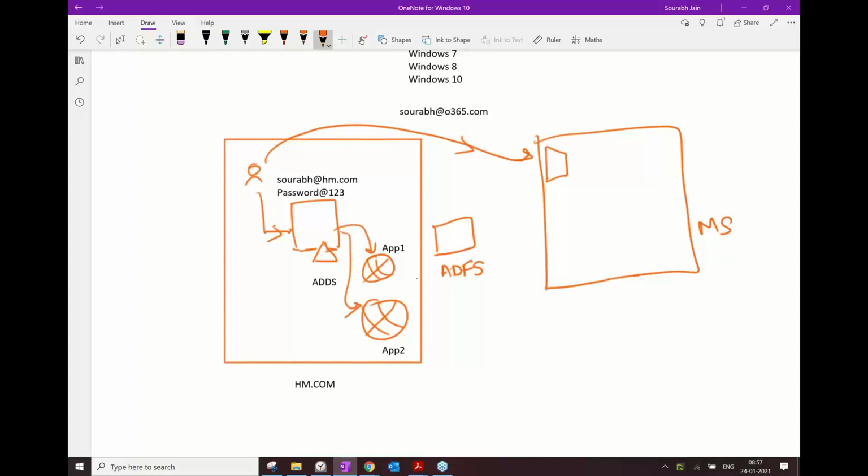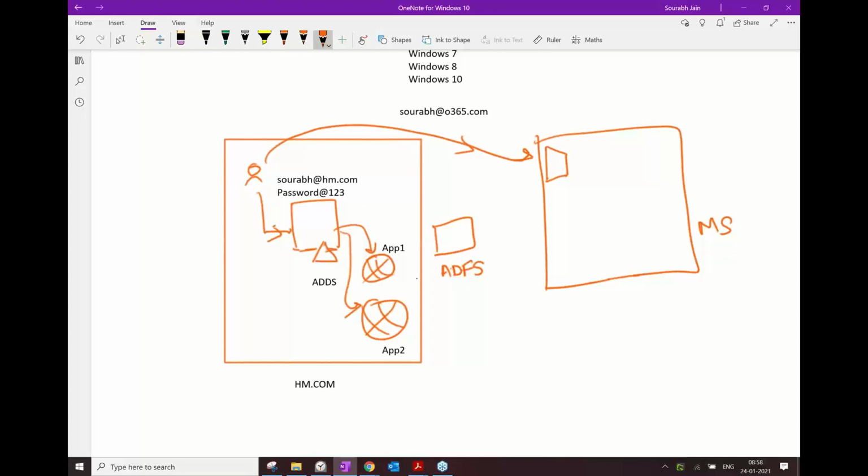Now, this is not only with, let's say, Microsoft or one organization. Let's talk about your mobile. You might have 50 applications: Ola, Uber, Zomato, Swiggy, and whatnot. All these applications are there. Do you remember 50 usernames and passwords to log in? No. You tend to log in to these applications using your Google, your Gmail ID or Facebook ID, because these